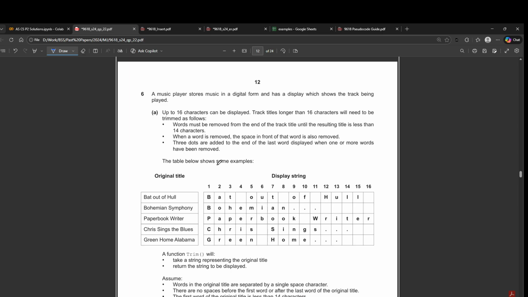So in this question, we have a music player that will store some track name, and up to 16 characters can be displayed on the screen, and anything that is longer than 16 will need to be trimmed as follows. Words must be removed from the end of the track until the resulting title is less than 14 characters. When a word is removed, the space in front of that word is also removed. 3 dots are added to the end of the last word displayed when one or more words have been removed.